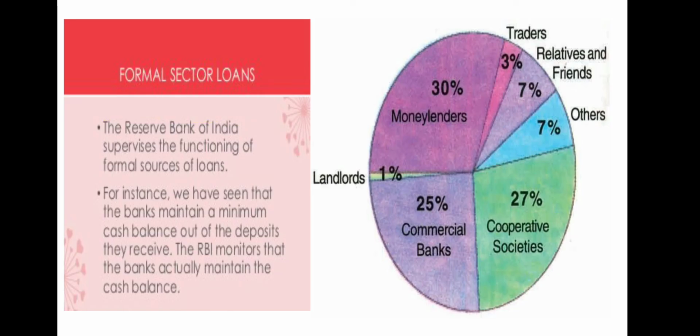In graph 1, you can see the various sources of credit to rural households in India. Is more credit coming from the formal sector or the informal sector? You can see in this graph, about 30% from moneylenders for rural households in India in 2003. Traders 3%, relatives and friends 7%, 27% from cooperative societies, 25% from commercial banks, and 1% from landlords.